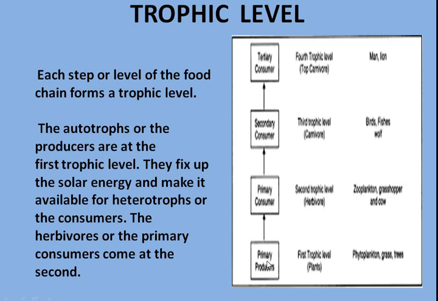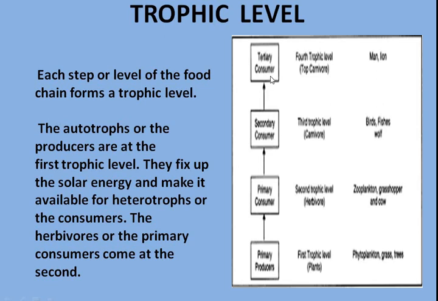Then they can fix the solar energy and make it available to the heterotrophs or the consumers. So the primary consumers are in the second trophic level. The second trophic level always contains the herbivores. The third trophic level contains the carnivores or omnivores and they are the secondary consumers.